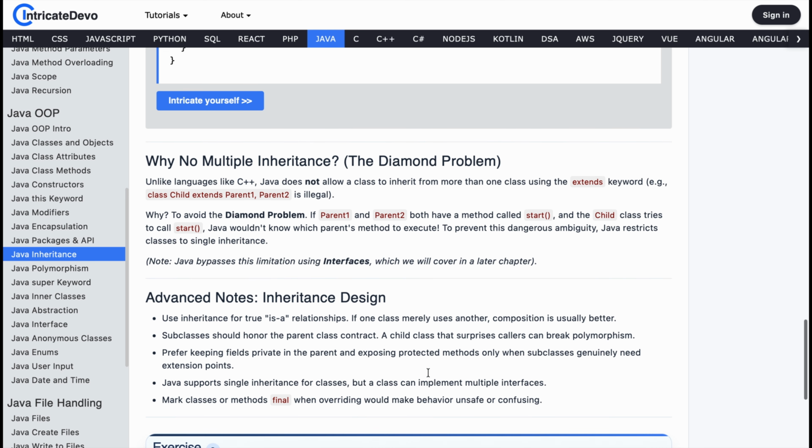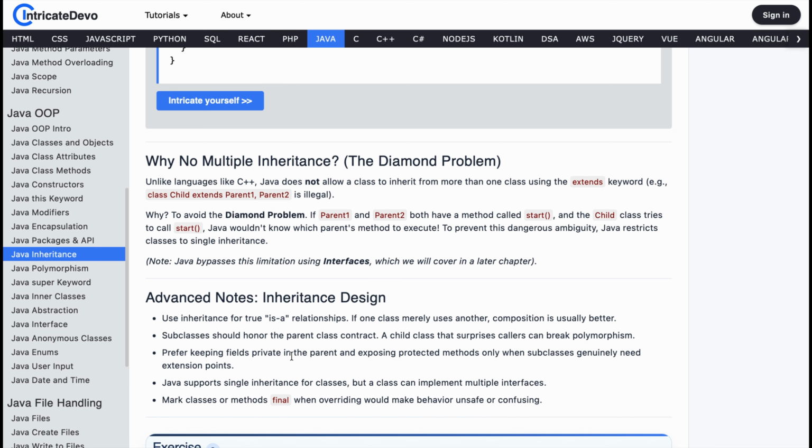Here's an important developer tip. Use inheritance only for a true is-a relationship, and if one class simply uses another, composition is usually better. Professional developers think very carefully before using inheritance because bad inheritance design can make a project messy very quickly.